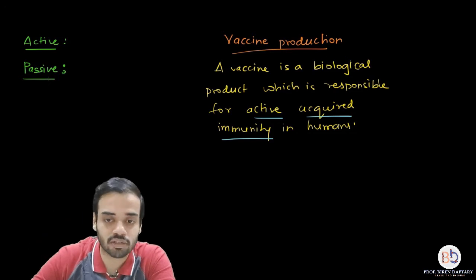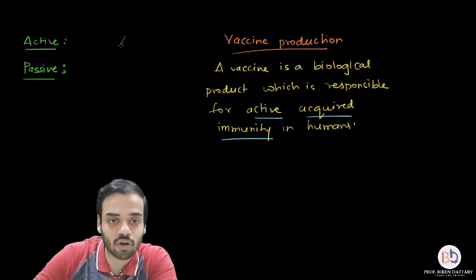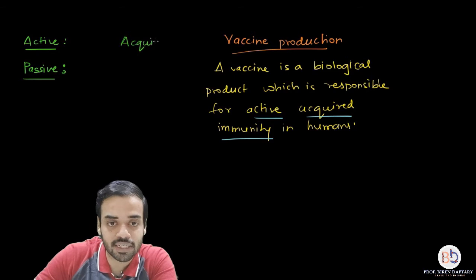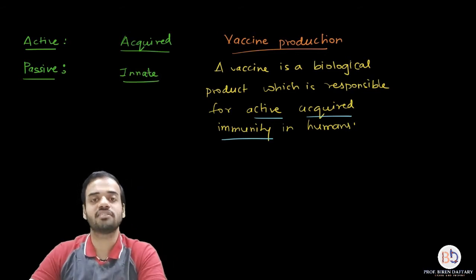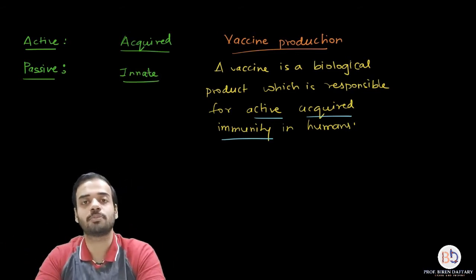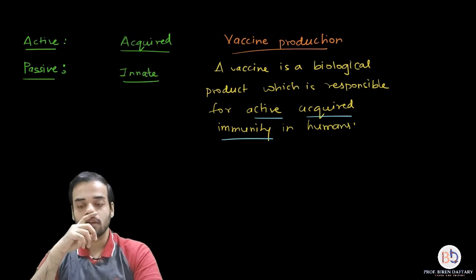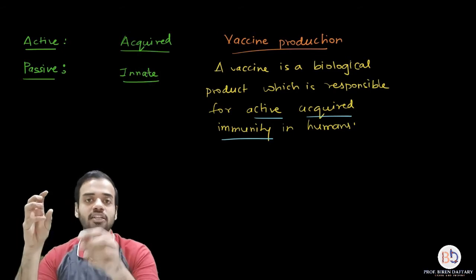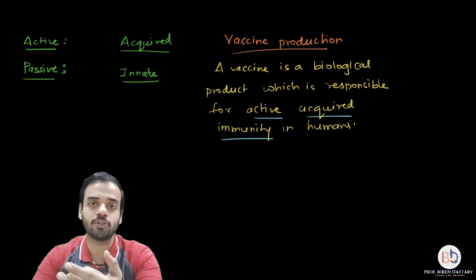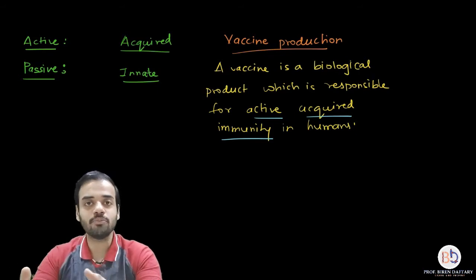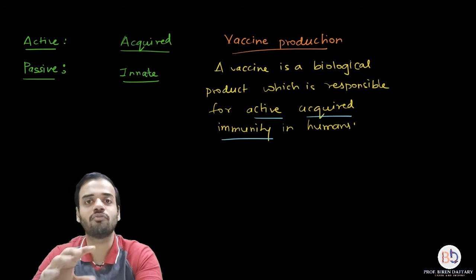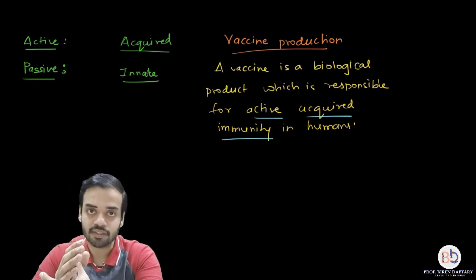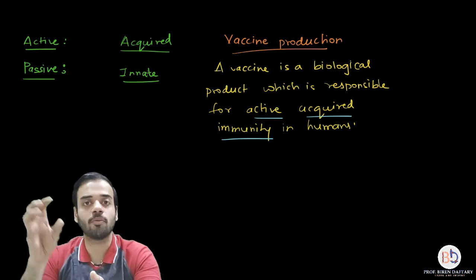Now coming to the third and fourth word, there is acquired immunity and innate immunity. First of all, I will tell you what innate means. Innate means something which is present right from birth. So the immunity which is present in a newborn child is called innate immunity. This innate immunity is not very strong. However, it can protect the child from very basic infections. That is called innate immunity. It is present from birth.